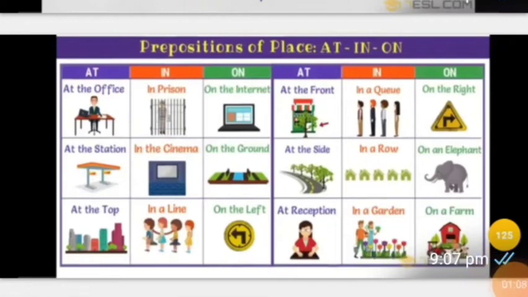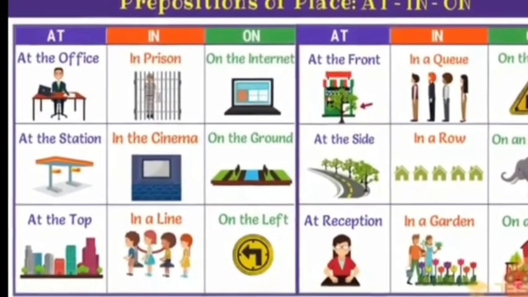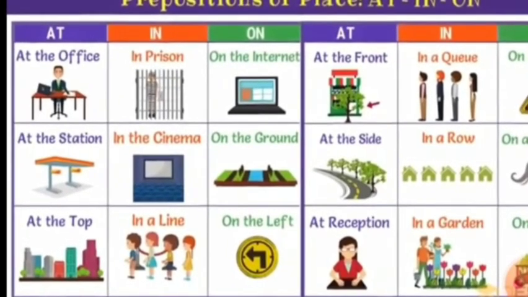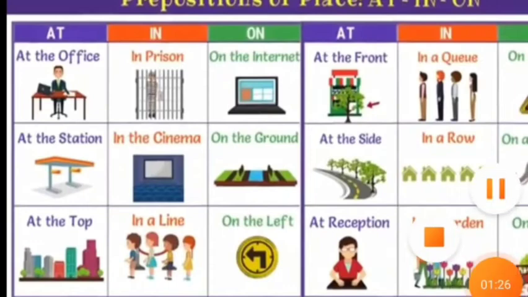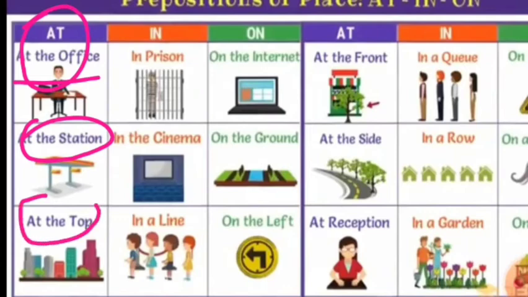Now students, let us see a few more examples where we use in, at or on. Now these are prepositions of place. What do we say? We say in the office, at the office, because office refers to a particular building. Or we say at the station, or at the top. We can also use on the top, but at the top may also be used.